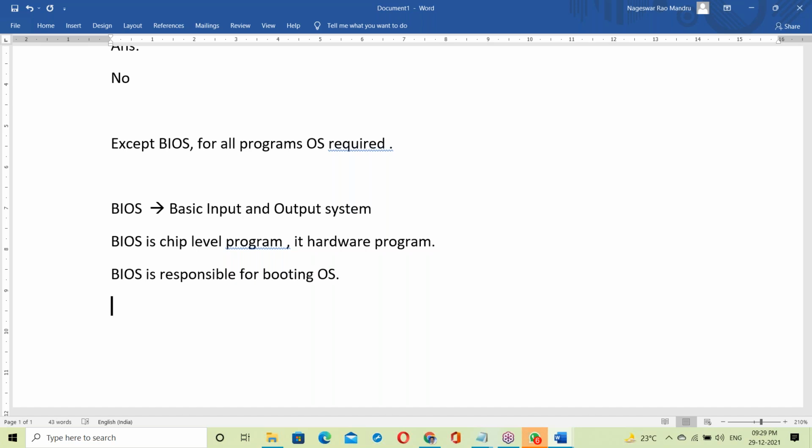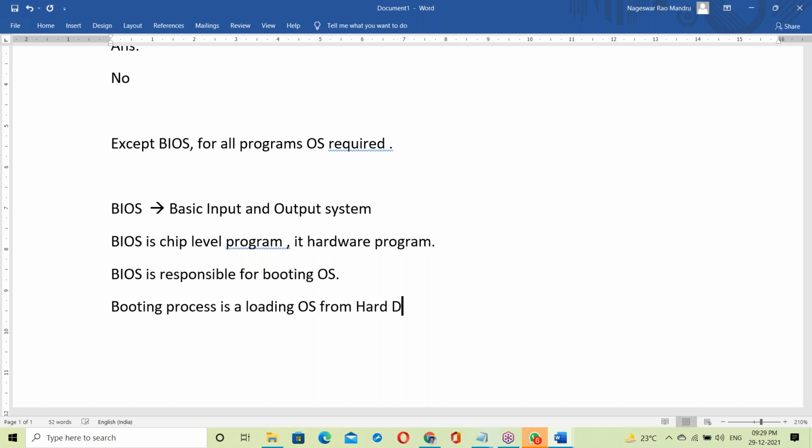Once you power on the system, first the BIOS program activates. That BIOS program is responsible for the booting process. What is the booting process? Booting is loading the OS from hard disk to RAM memory.